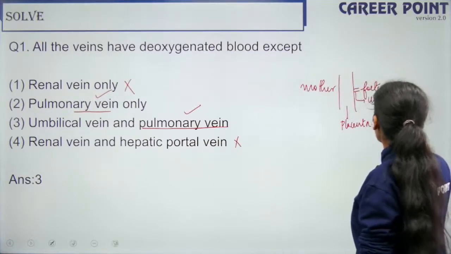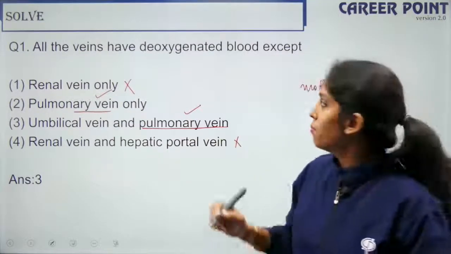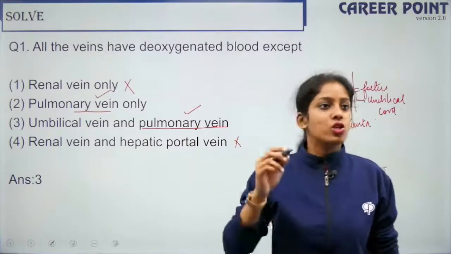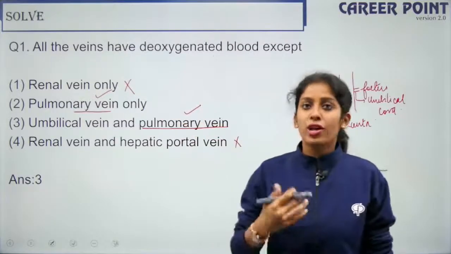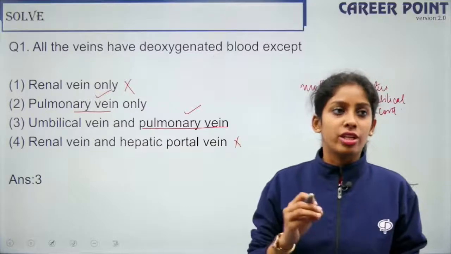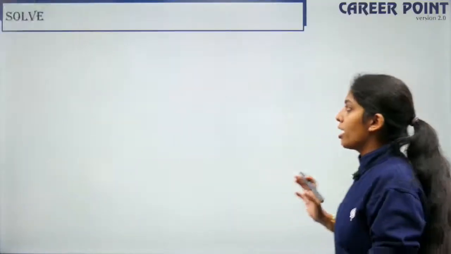So the umbilical vein and the pulmonary vein both carry oxygenated blood. So the right answer here is option 3. Yes, your guess about pulmonary vein is right, but for your extra information, umbilical vein also carries oxygenated blood. Okay.